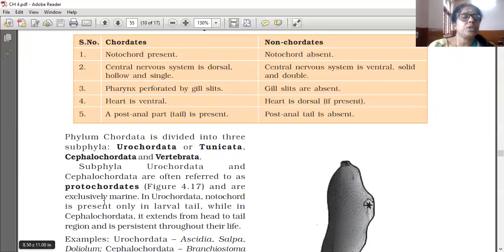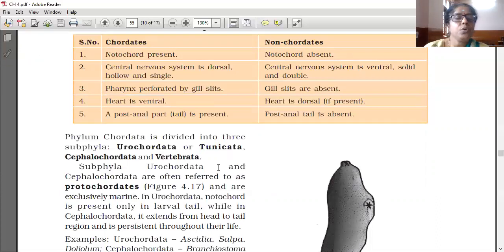That is also important. So first, phylum Chordata is divided into three: Urochordata, Cephalochordata and Vertebrata. In that, subphylum Urochordata and Cephalochordata are often referred to as protochordates. Protochordates means before the arrival of chordates they formed. Pro means before. And they are exclusively marine, fully living inside the seawater.